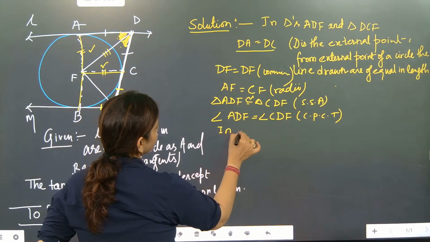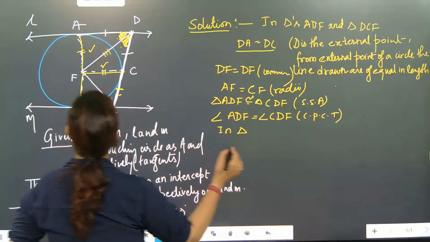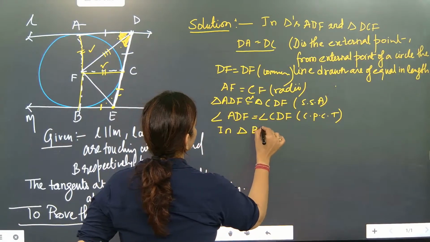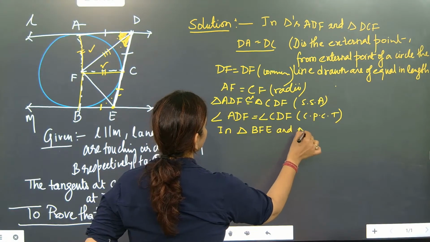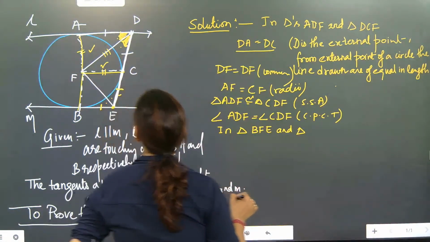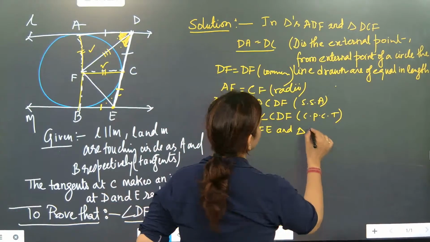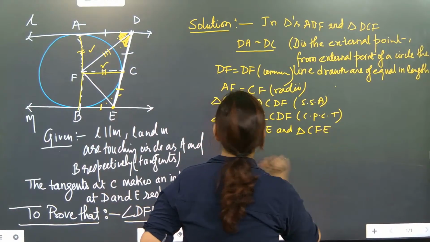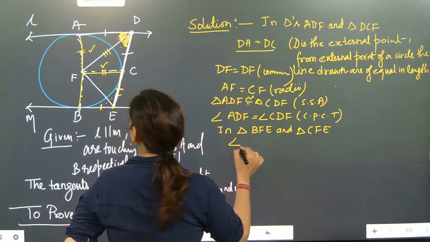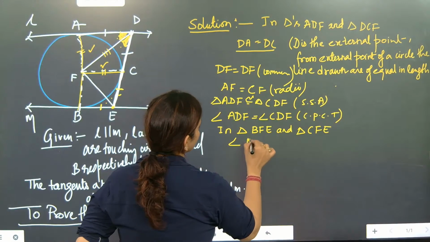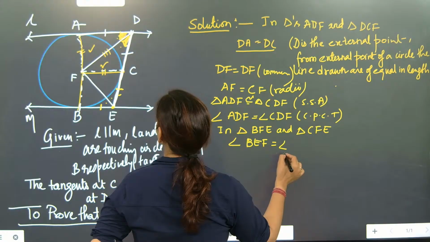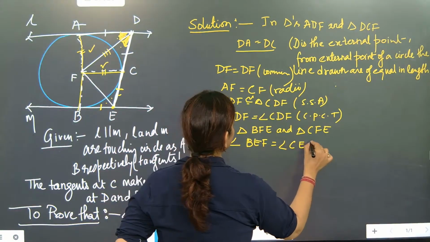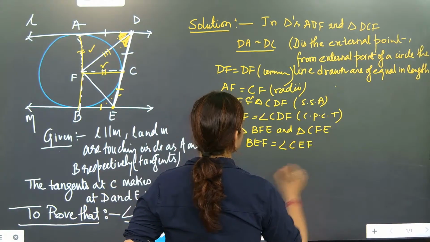So in triangle BFE and triangle CFE, angle BEF is equal to angle CEF by CPCT.